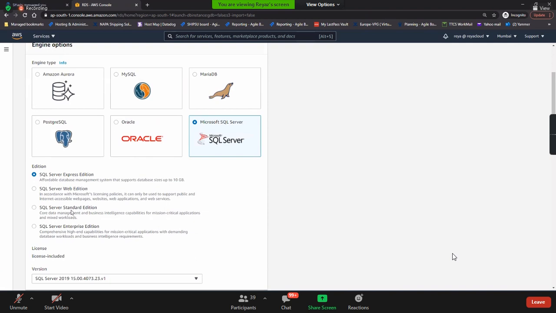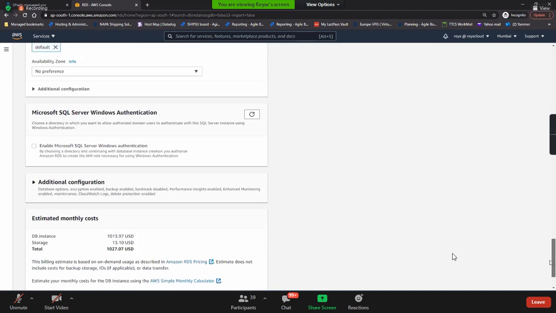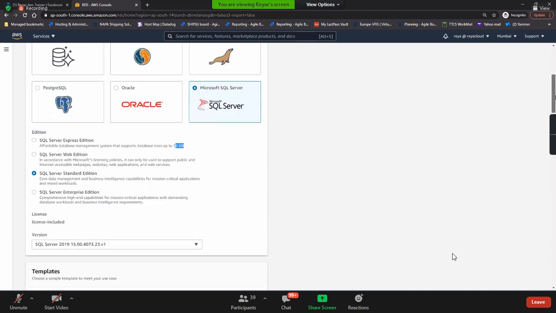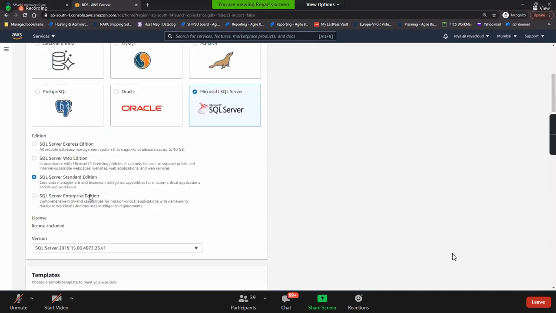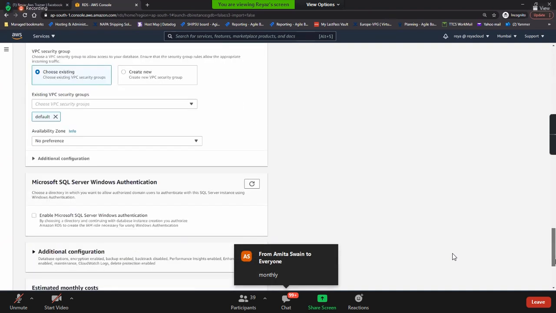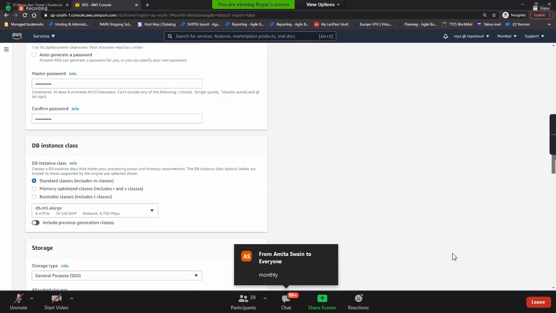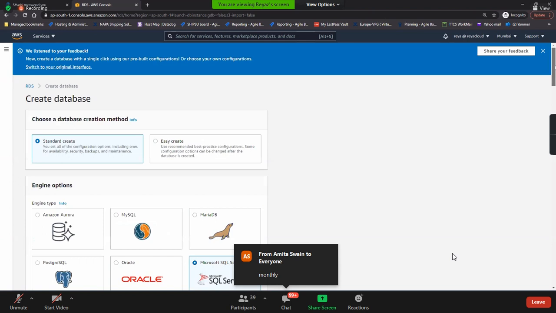If you go for the Standard edition, the database size is only up to 10 GB, right? If you go to Standard, there we go, you have 1000. If you go for Enterprise, and remember this is license included, guys, license is included also, it is boom. It's almost 2000 there. That is monthly.